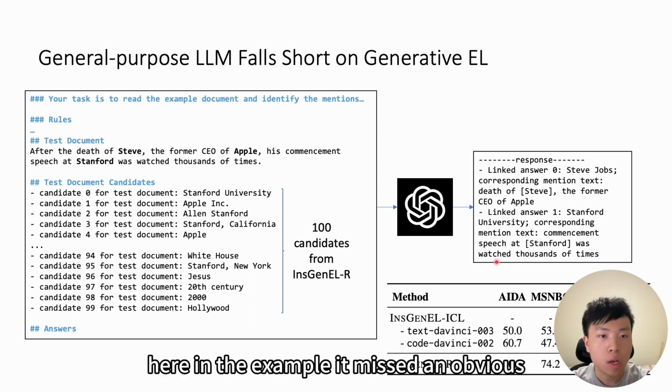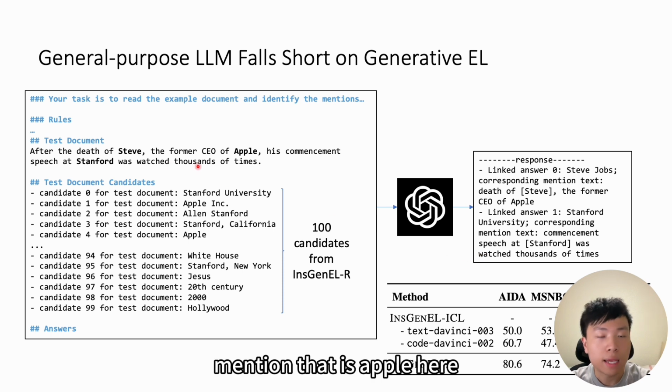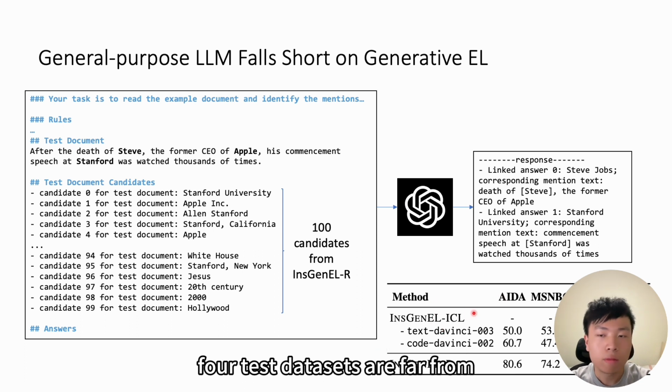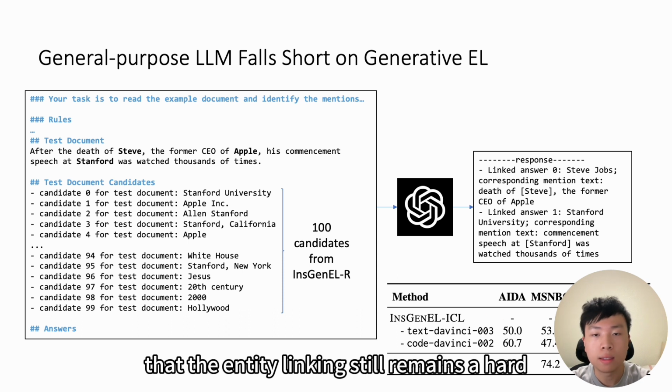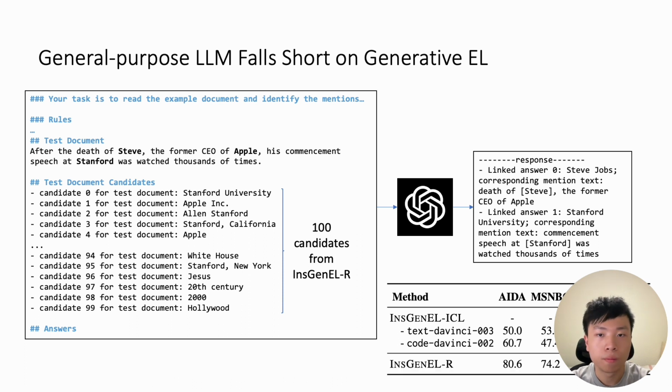Here in the example, it missed obvious mentions, that is Apple here. So, the evaluation on 4 test datasets is far from satisfactory, which confirms our concern that entity linking still remains a hard problem for general large language models.